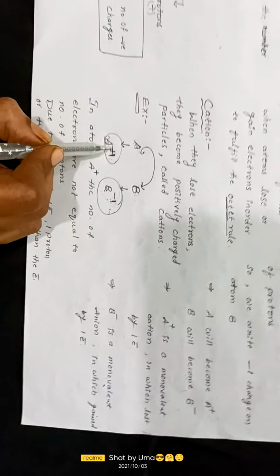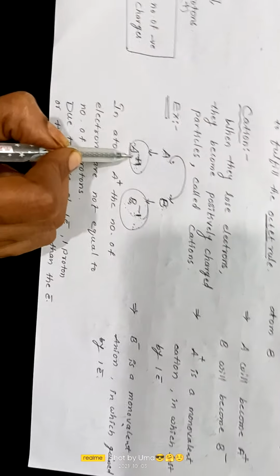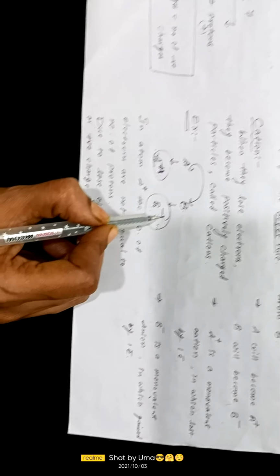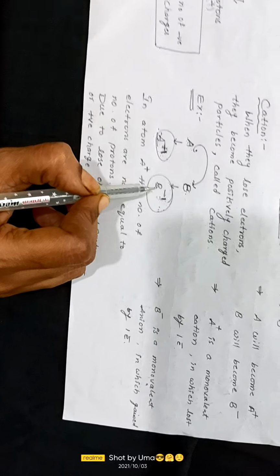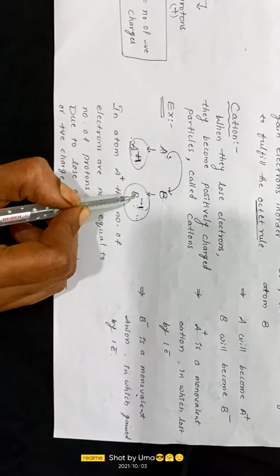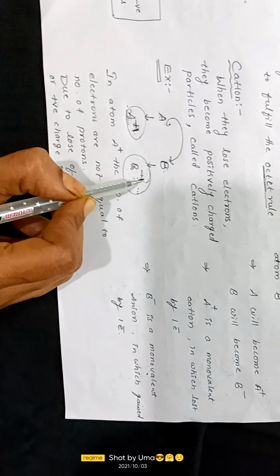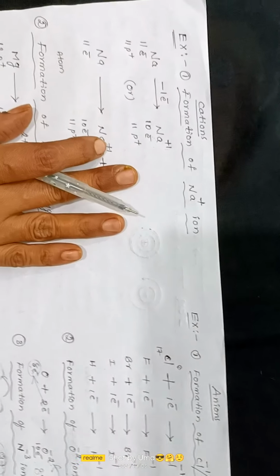If one unit of positive charge is present on the symbol of the element, it is said to be a monovalent cation. If one unit of negative charge is present on the symbol of the element, it is said to be a monovalent anion. Now, by taking some more examples, you can understand easily.